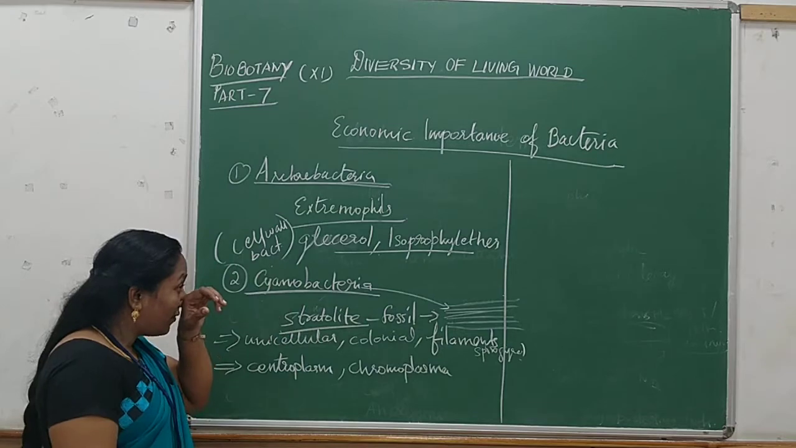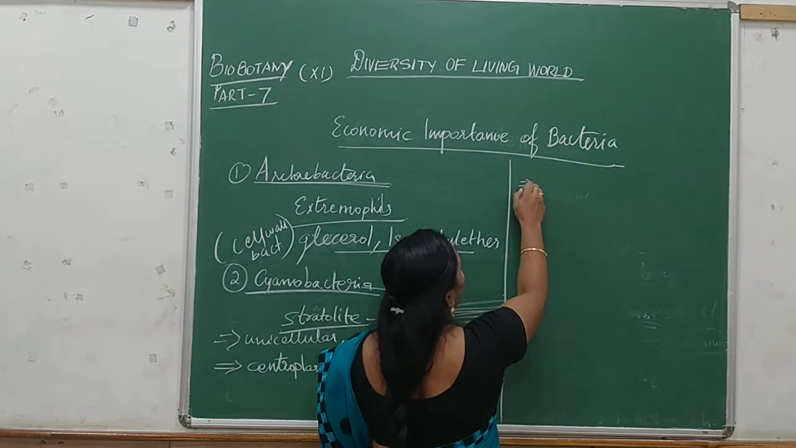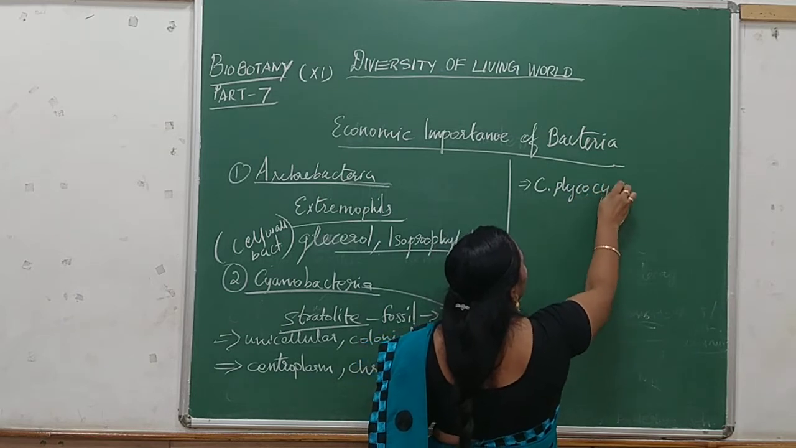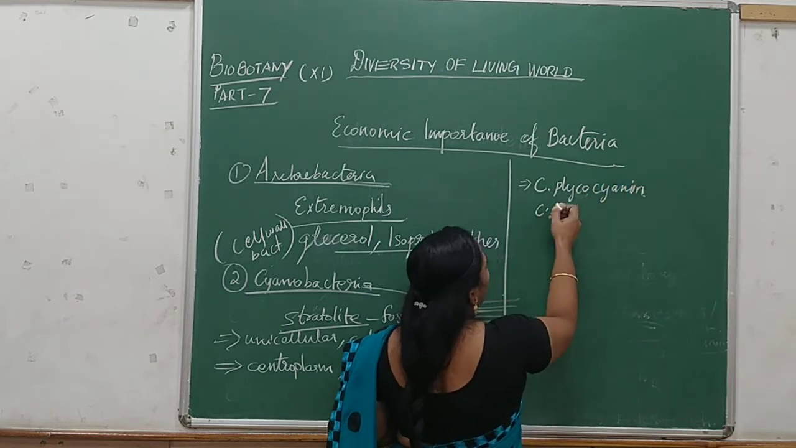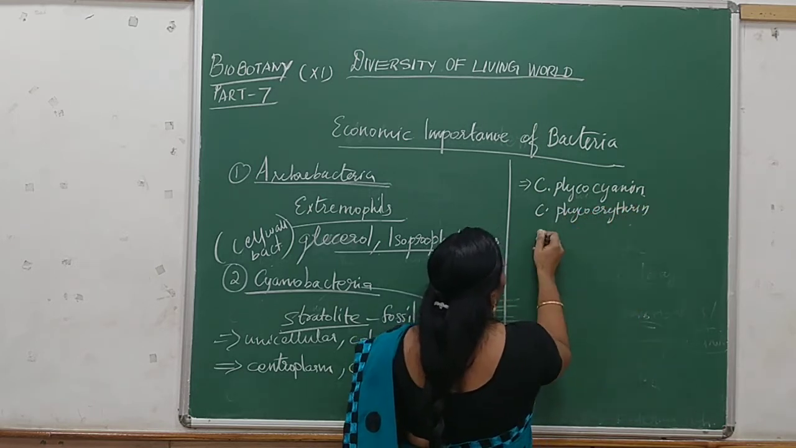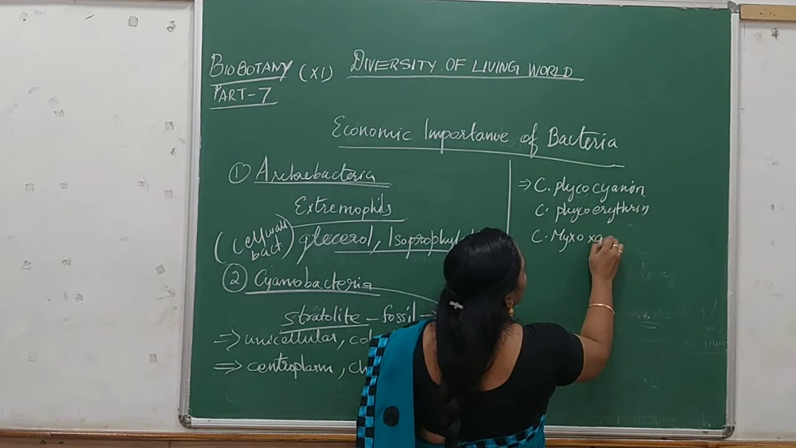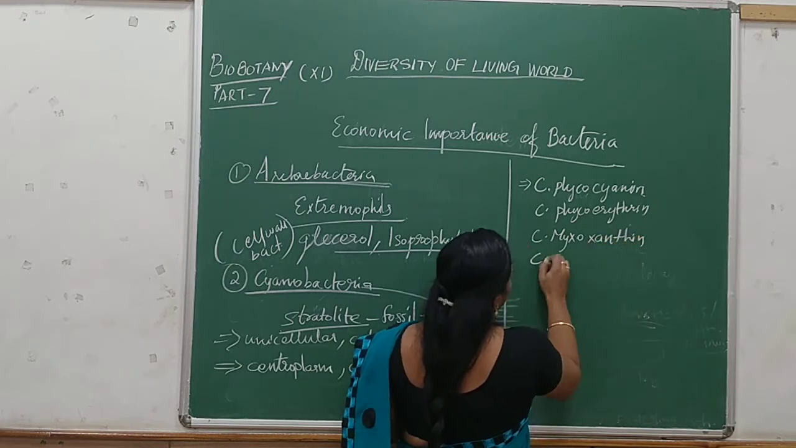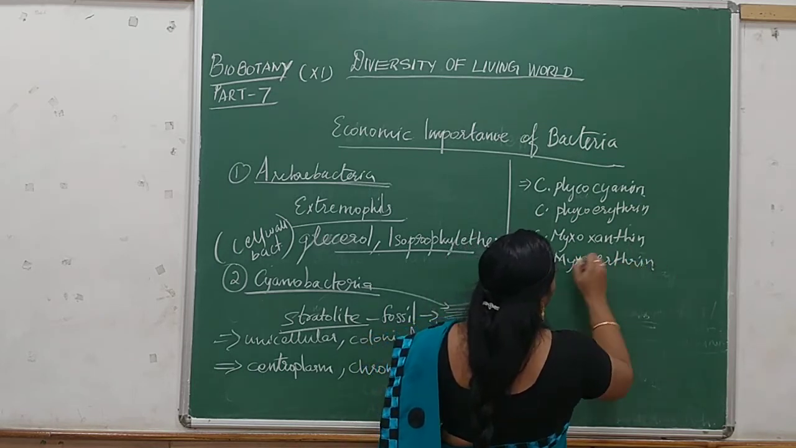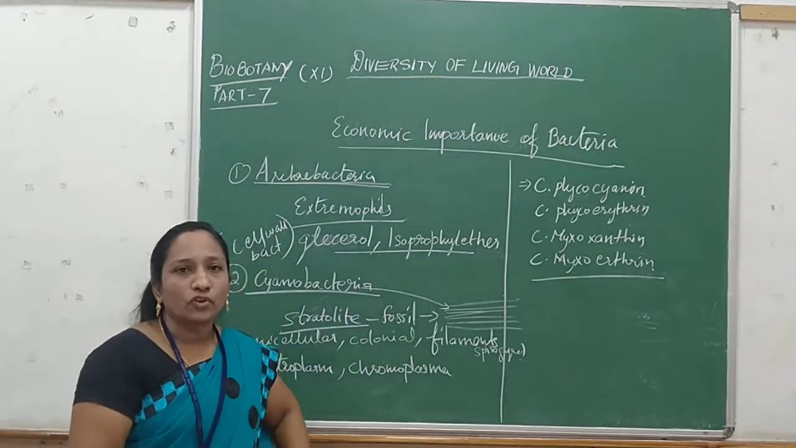And then the cyanobacteria is having the pigment. It is having four types of pigment. That is phycocyanin, phycoerythrin, myxoxanthin, and myxoerythrin. So these are the pigments of the cyanobacteria. With the help of these pigments, they will be doing the photosynthesis.